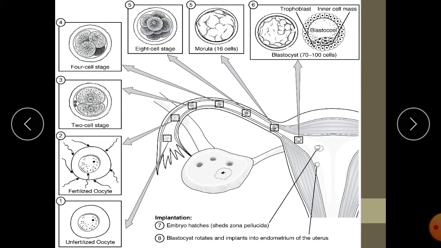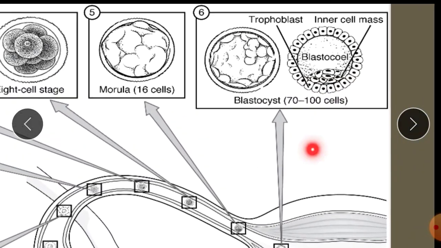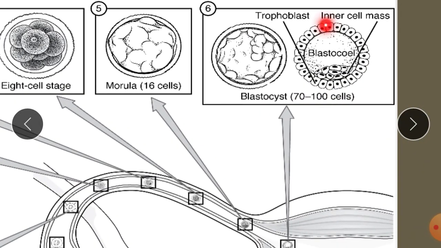When it comes to the cavity of the uterus, the embryo would be having around 100 cells, and this is called a blastocyst. What is this? Blastocyst. Blastocyst would be like this. So this ball-like embryo has a cavity at the center. This cavity is called blastocele, and this peripheral layer of cells is called trophoblast.